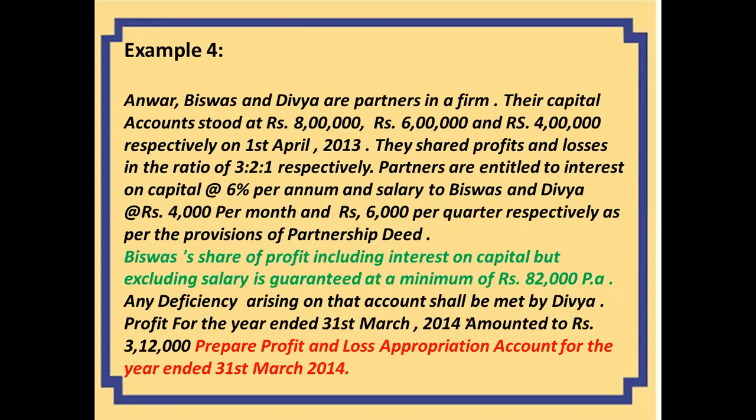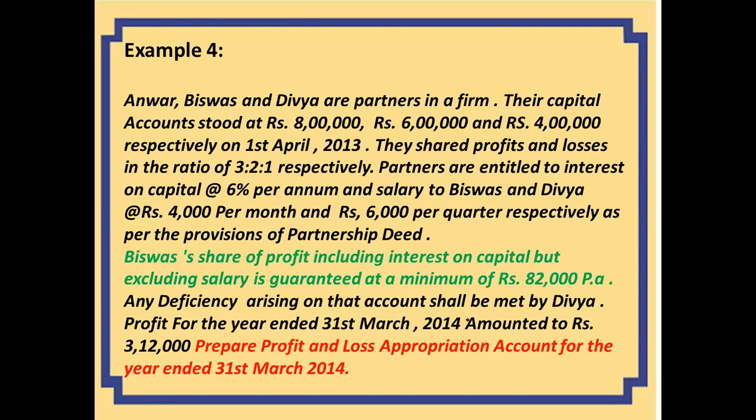Now in this paragraph, this line is a little bit different and we need to discuss it. Here it is written: Vishwas's share of profit including interest on capital but excluding salaries is guaranteed at a minimum of rupees 82,000 per annum. What does it mean? This time the guarantee is not only for the share of profit, it is also for the interest on capital.